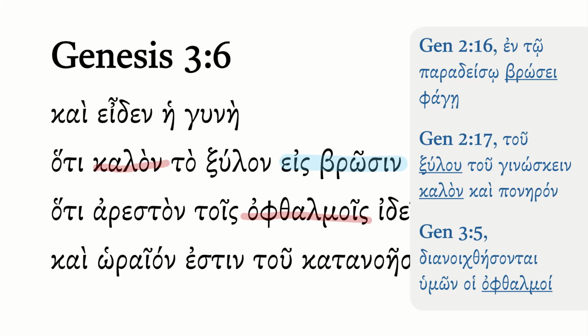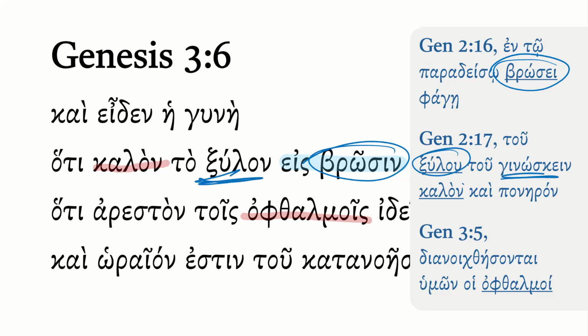So if you go back to Genesis 2:16, we saw that God is giving them the fruit of the trees as food. So we see brosis here being repeated in the narrative. Then Genesis 2:17, that's the prohibition. So you're not supposed to eat from the xulon. We see that again, to know good and evil. So that's what God is withholding from them. But here the woman is actually seeing that it is kalon.